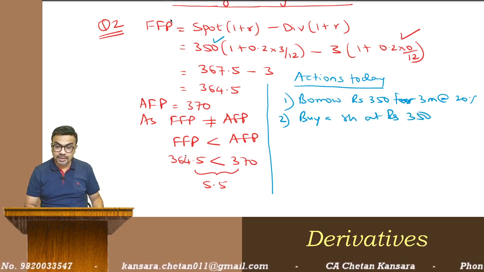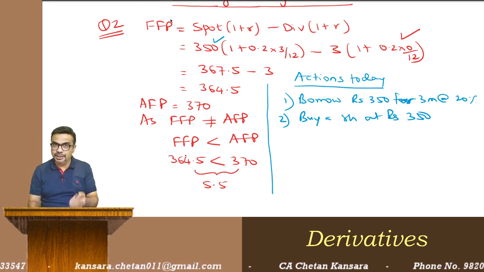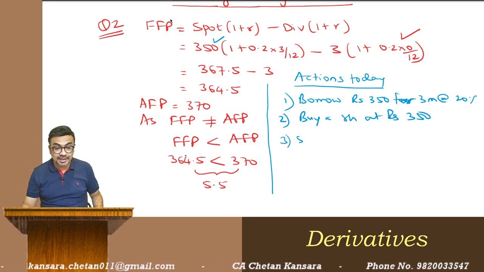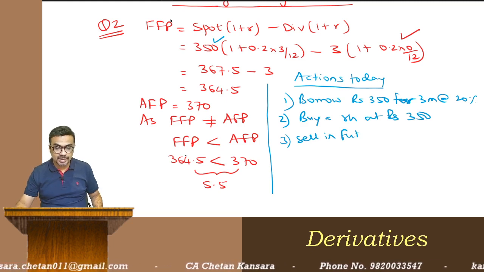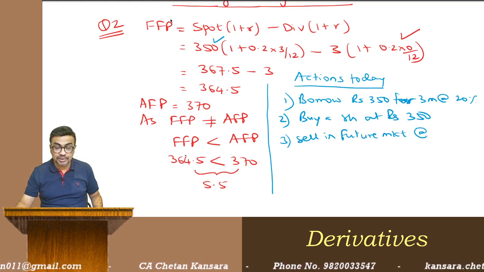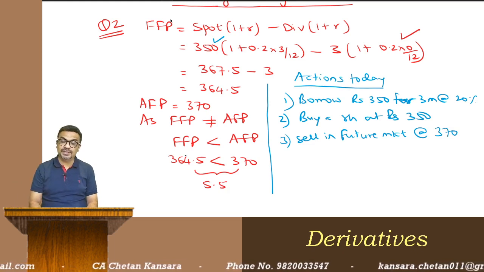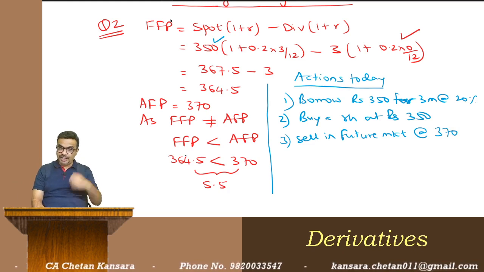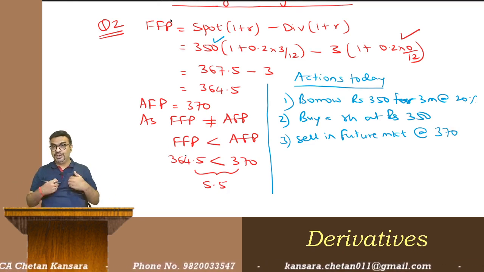Correct. Into whatever number I am showing per share, per unit. Okay. Into whatever your capacity. And I am going to sell in the future market at the actual future price, 370. So I am borrowing 350 rupees, I'm buying shares with that and I'm selling in the future market. This is what I'm doing today.